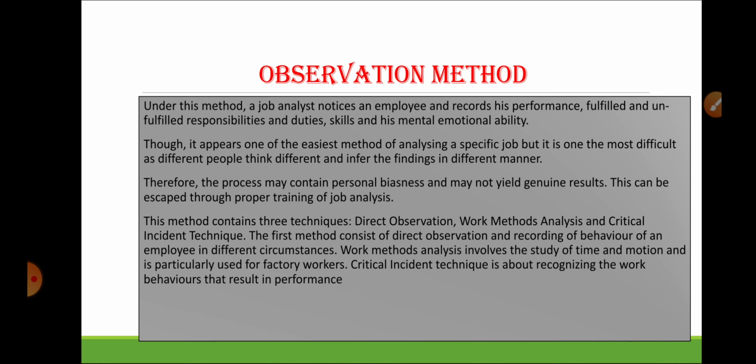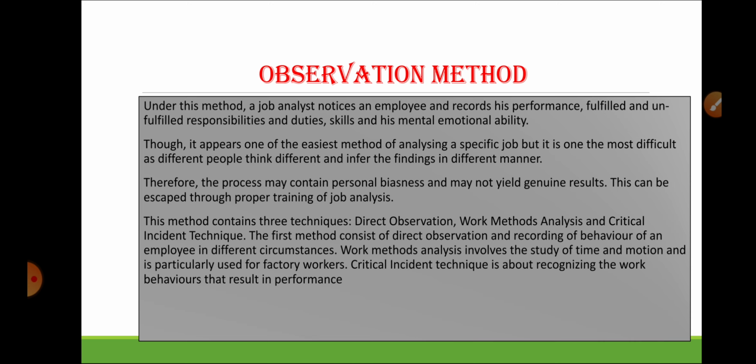In this observation method, he uses three techniques. Number one is direct observation. In direct observation, the job analyst records the behavior of the employee in the company. Next is work method analysis. In work method analysis, he checks the work, the timing hours of the employee and the motions he is doing in the factory. Last one is critical incident techniques.